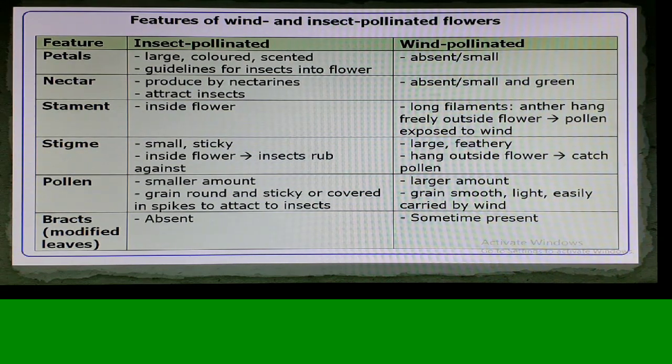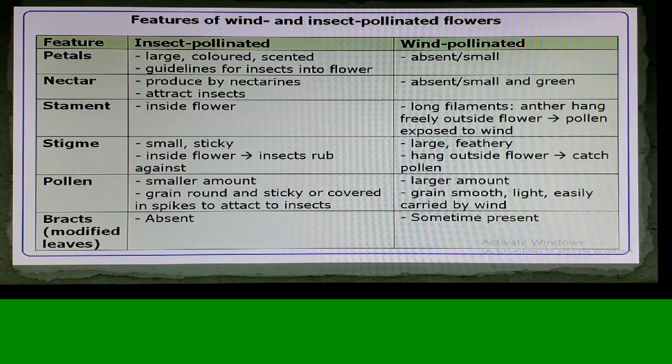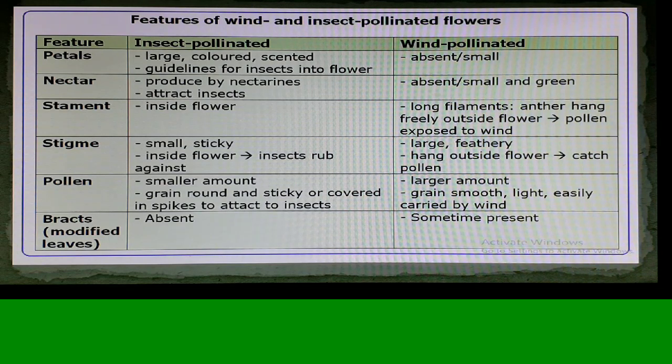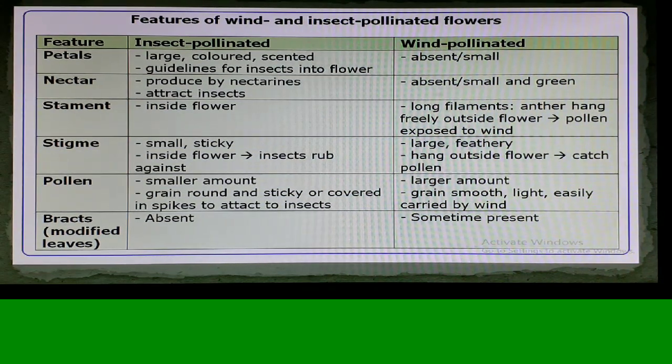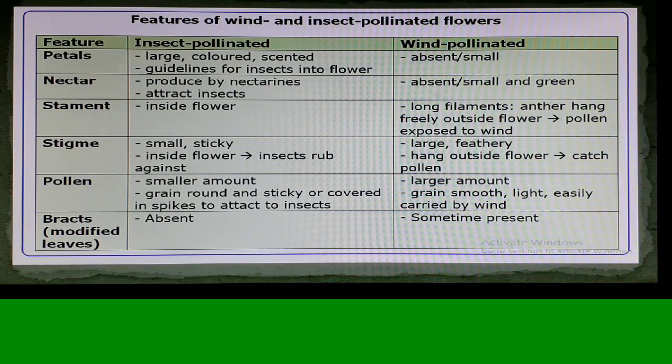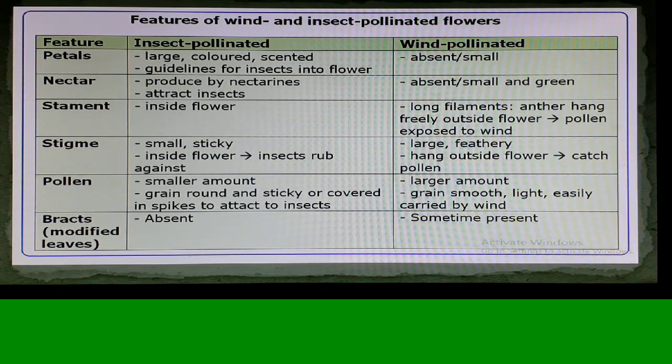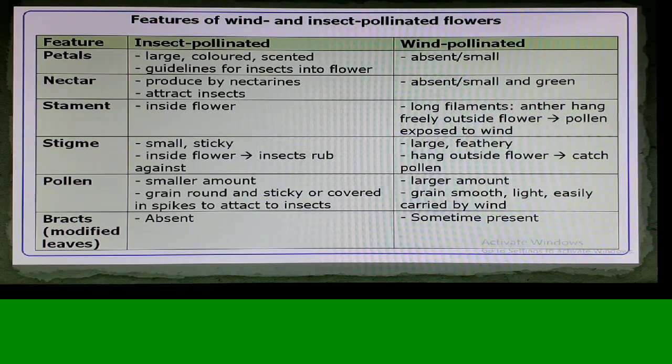In case of insect pollinated flowers, both the stamens and the carpels are within the flower, waiting for the insects to come and visit and get stuck onto the body of the insect. But in case of wind pollinated flowers, heterostyly is the condition. If the stamens are long, the filaments are so long that they help the anthers to hang outside the flower so that they are exposed to the wind. Or if the carpels are long, the style is so long that it hangs the stigma out of the flower to capture the pollen grains.